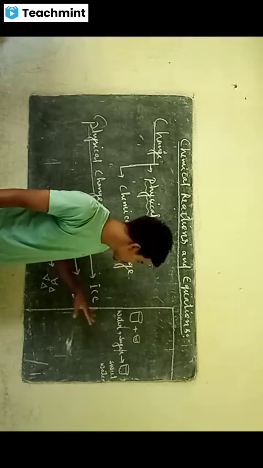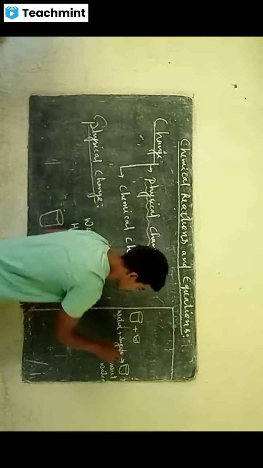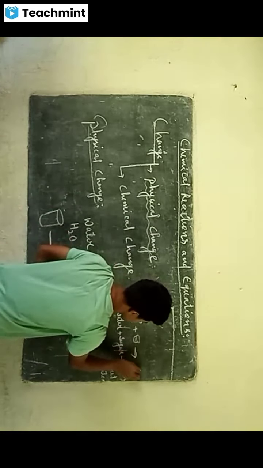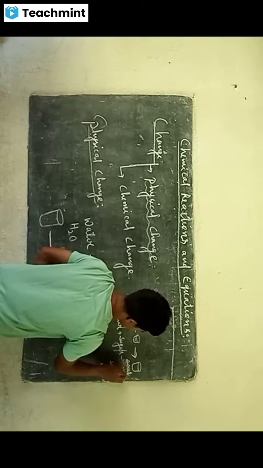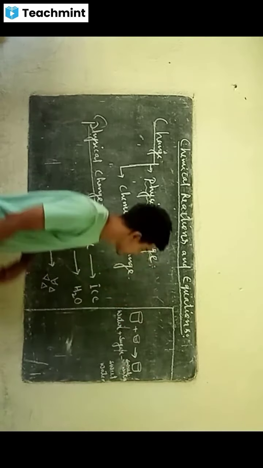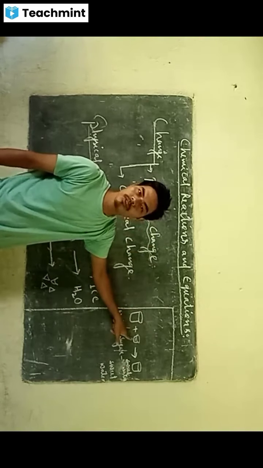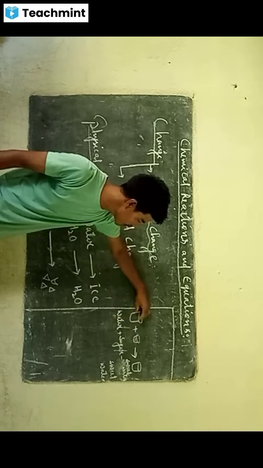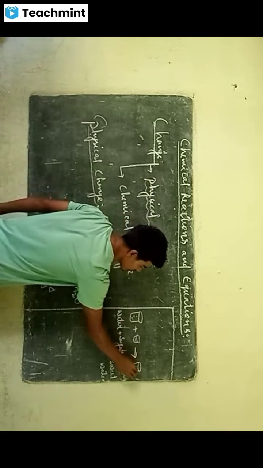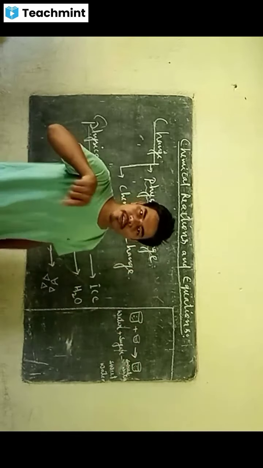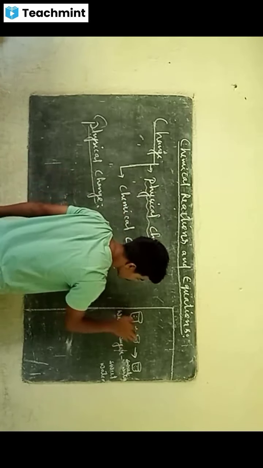We can say water is tasteless, but sugar is sweet. When you mix them and dissolve them, you'll get a sweet water, right? The water will become sweet when you dissolve sugar in the water. See, this is before change. This is sugar, this is water. And this is after change.